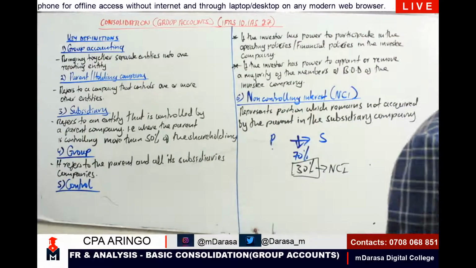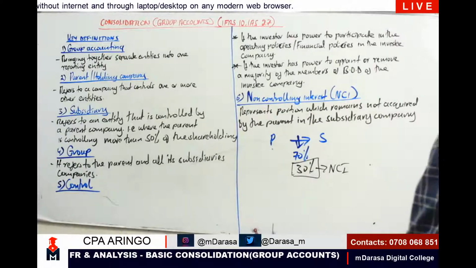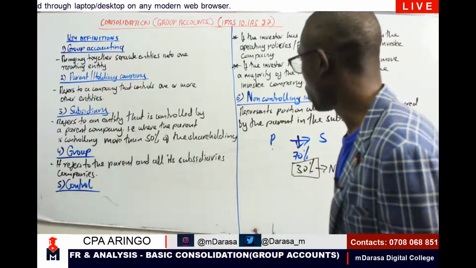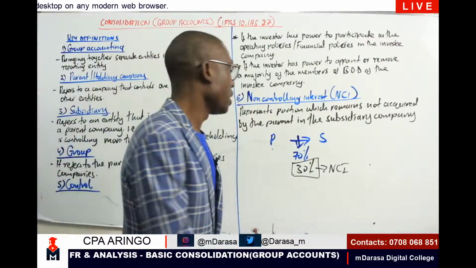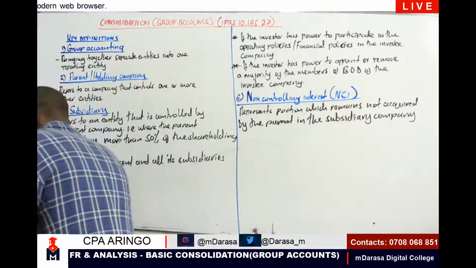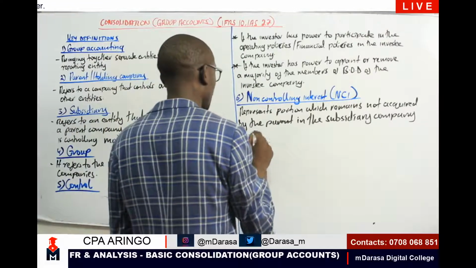Now, the moment you are able to understand that case, my good students, that should take us to a component known as what? Associates. That should take us to a terminology which again you must be able to understand. Here we are talking about number 7, and number 7 talks about associates.